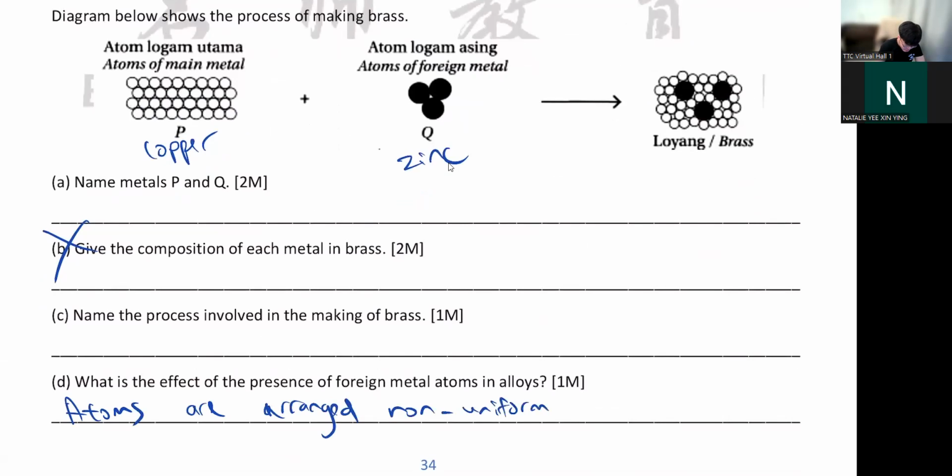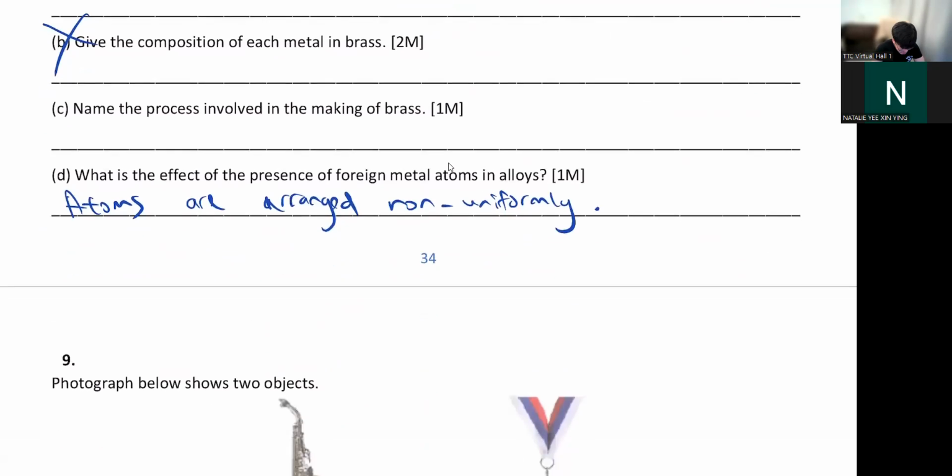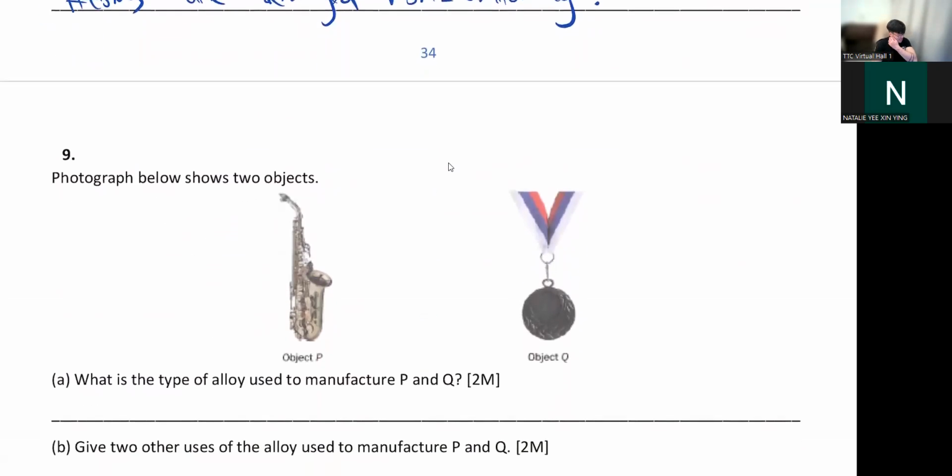Okay, so they are harder to slide. It makes them harder. Makes them hard to slide. Well, this is a long answer, but you get the point, right? So next, number 9.